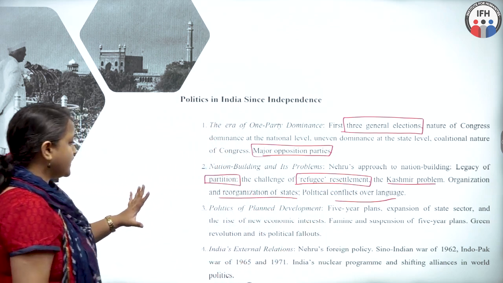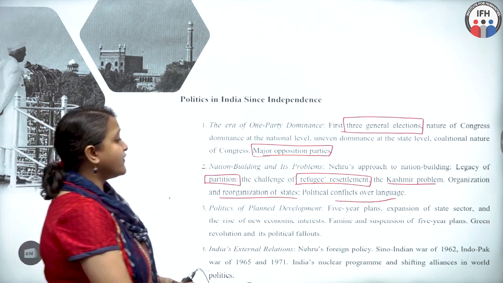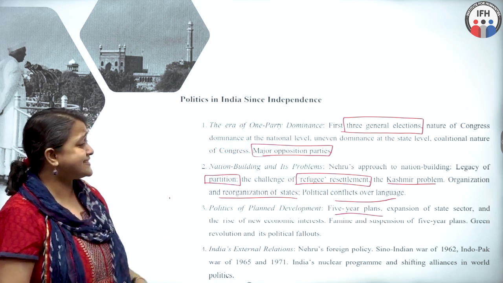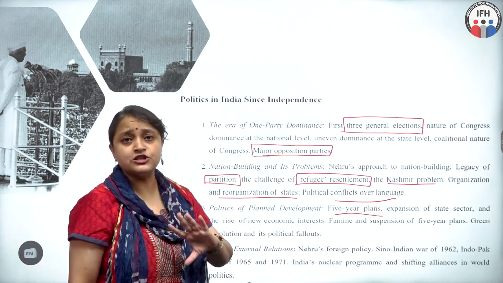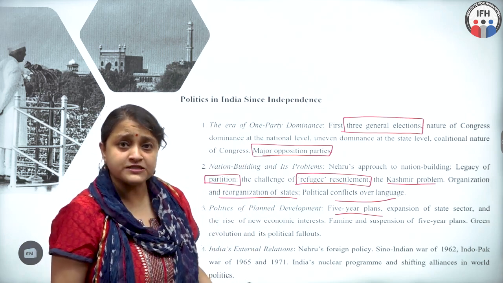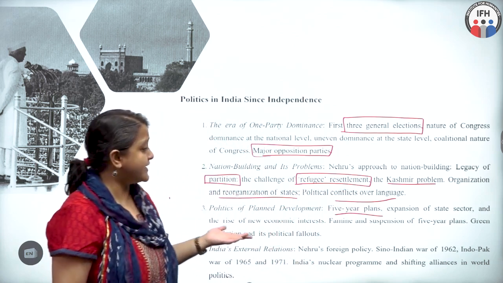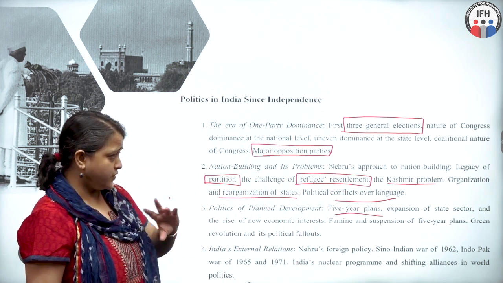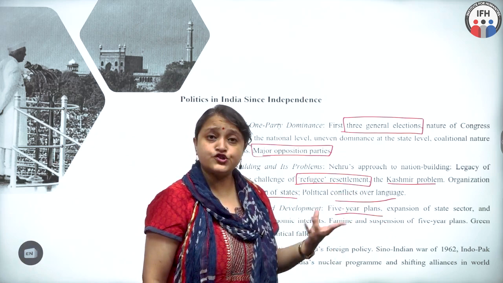The third large topic is politics of planned development. In this, the 5-year plans are looked into, especially the first 3 5-year plans, and the key concern between agriculture and industry, that is, in which sector the state would be focusing more and putting the finances more. So the first 3 5-year plans are the focus of the third topic, and your preparation should be on these plans and the structure they had.